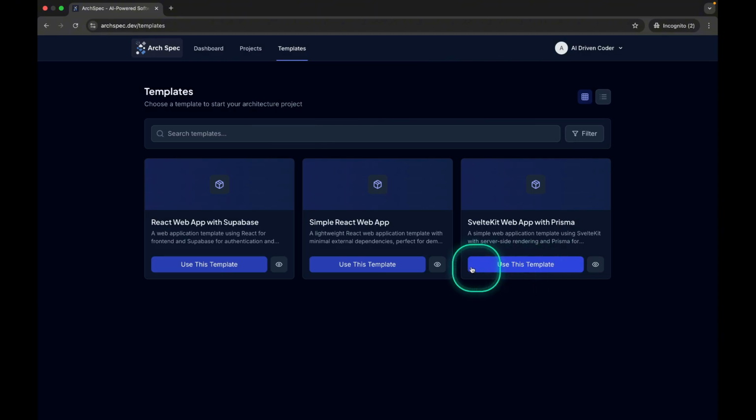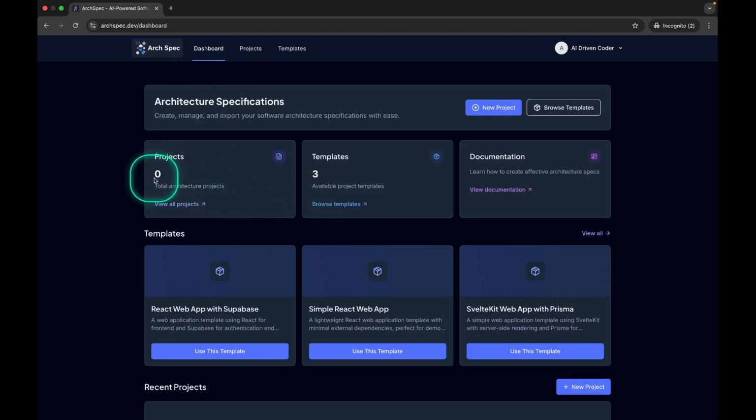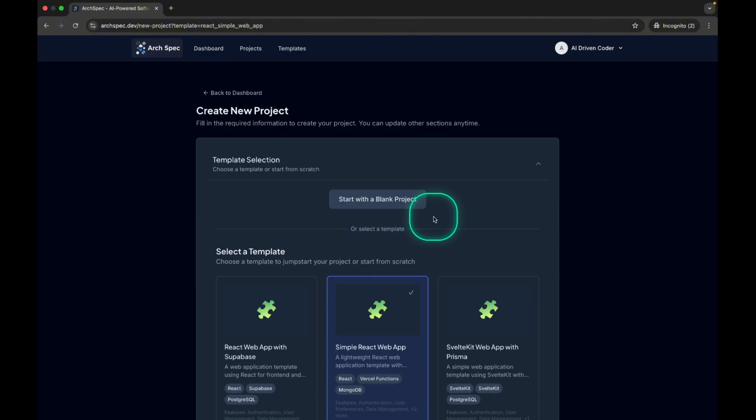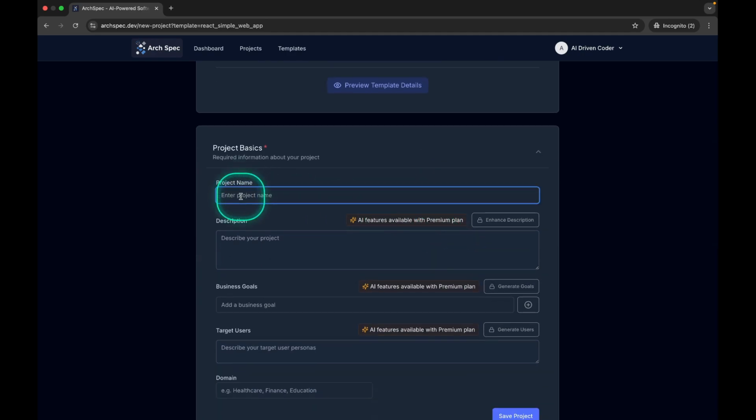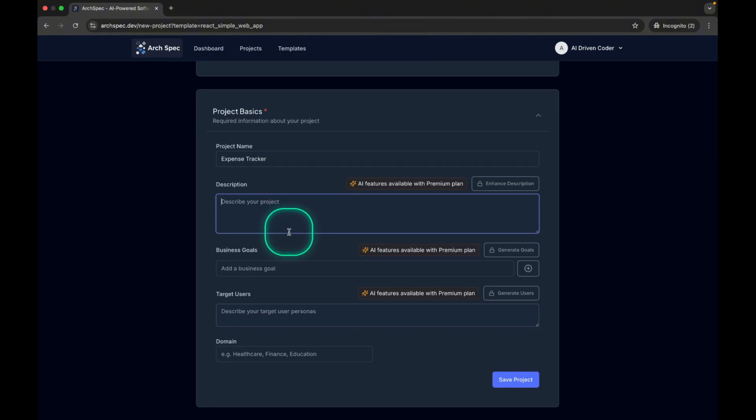In the future, we'll have many templates for different use cases. Let me use this template. Since I don't have any projects yet, I'll use this simple web app template. Clicking on it allows me to review the template details again and add my project name. For example, I'll add expense tracker and describe the project: a web-based, easy-to-use expense income transaction data entry with summary and simple charts.